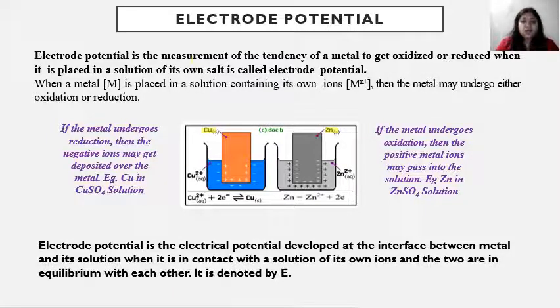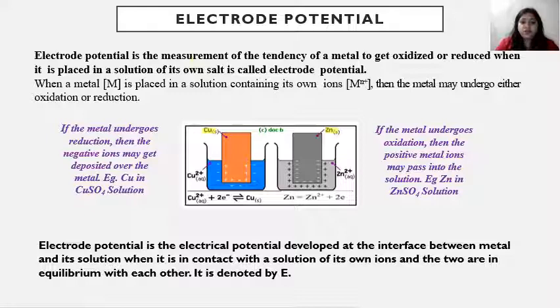When this copper rod is placed in the solution of its own salt, that is copper sulfate, it gets reduced. Here the reduction occurs because the Cu2+ in the solution takes electrons and gets converted into copper. This is the reduction reaction.